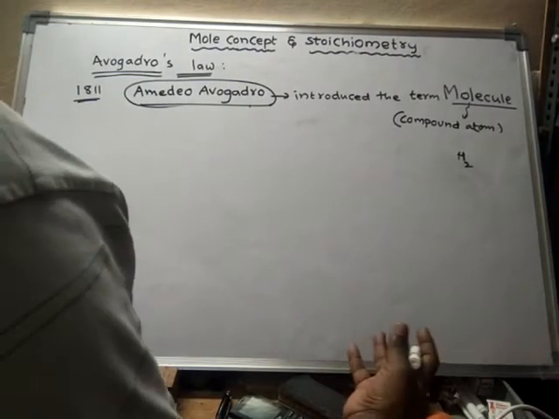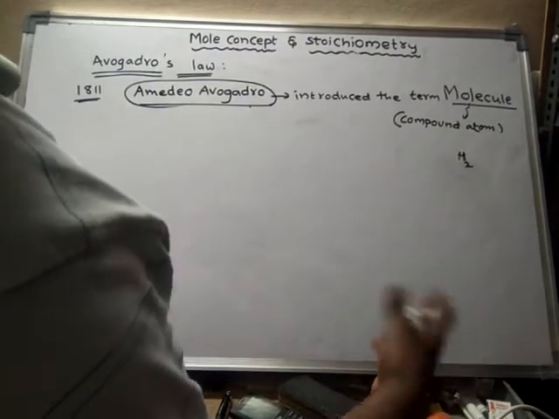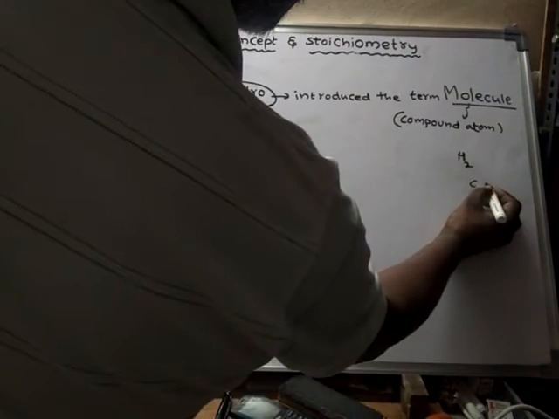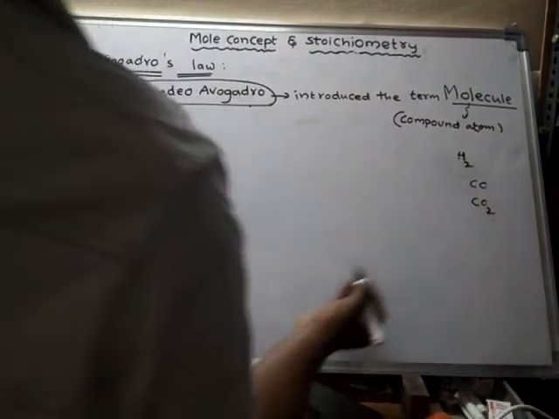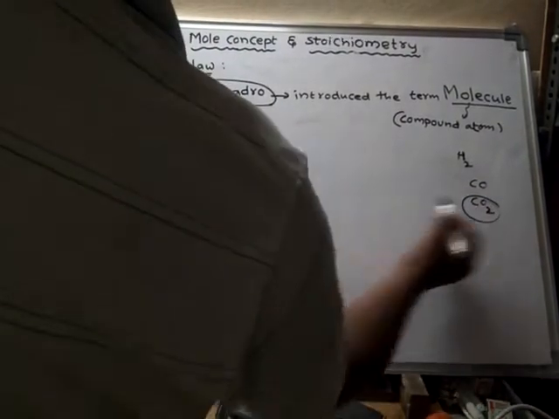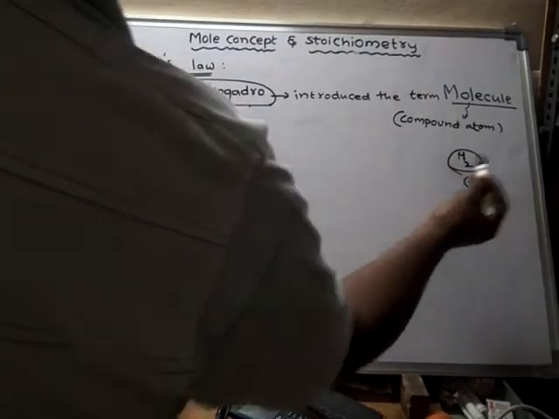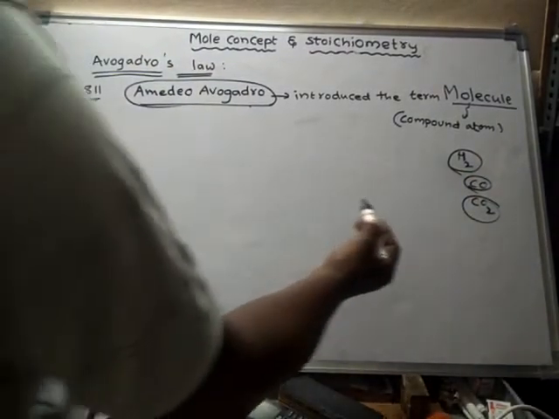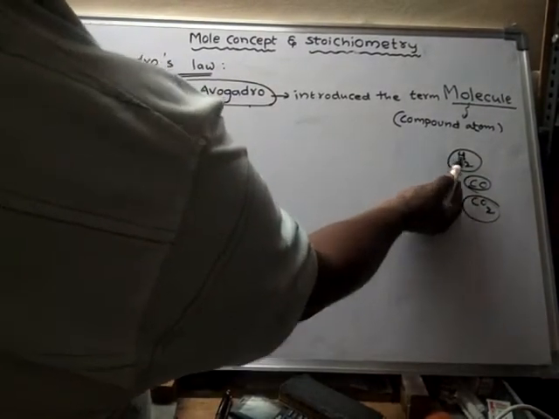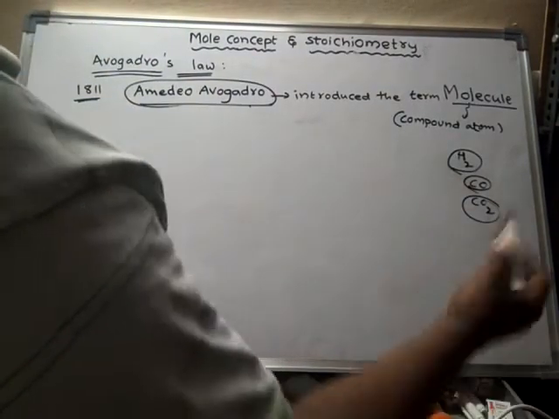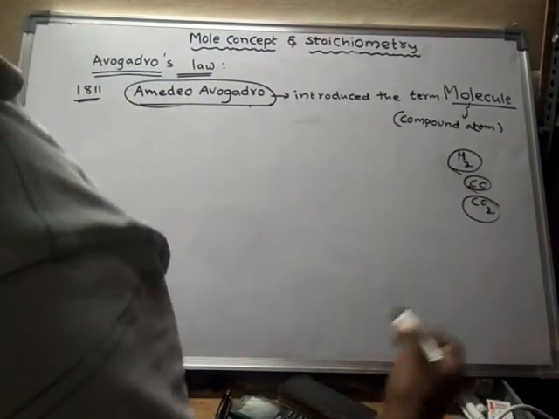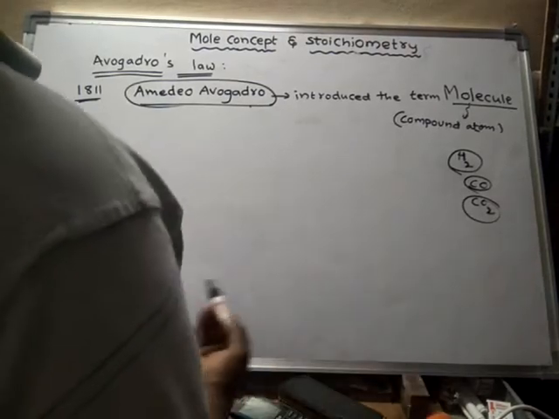If more than one atom is present, whether they are similar atoms or different atoms, whatever the types of atoms may be, it is said to be a compound atom.